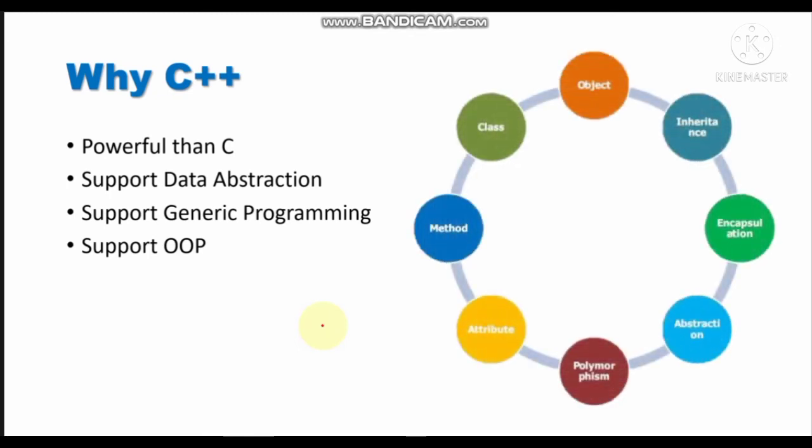OOP itself has so many things that come with it. In the OOP concept of C++, we are going to learn classes and objects, inheritance, encapsulation, abstraction, polymorphism, attributes, methods, and the like. These are the features that are additional in C++ that might not be there in the C programming language.